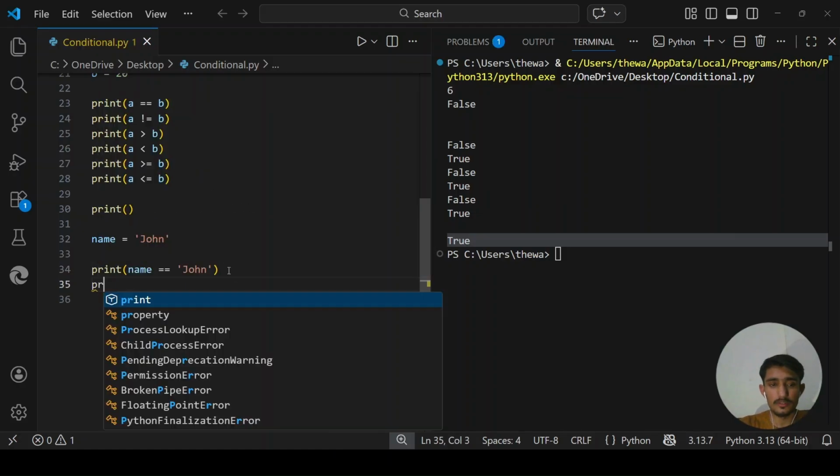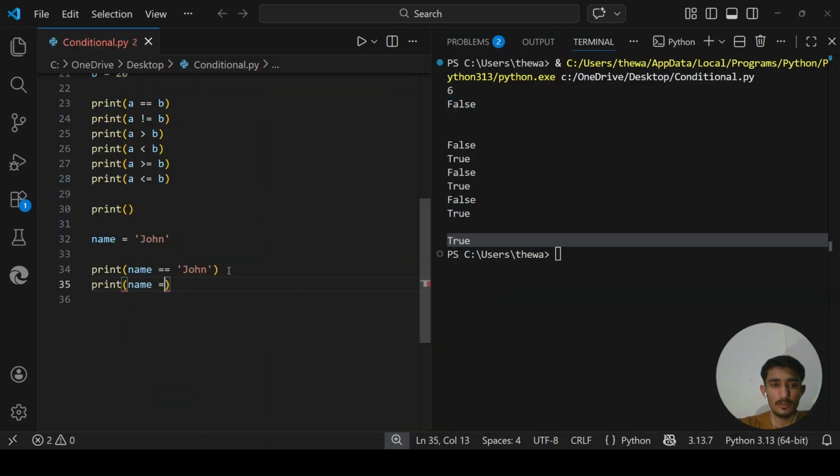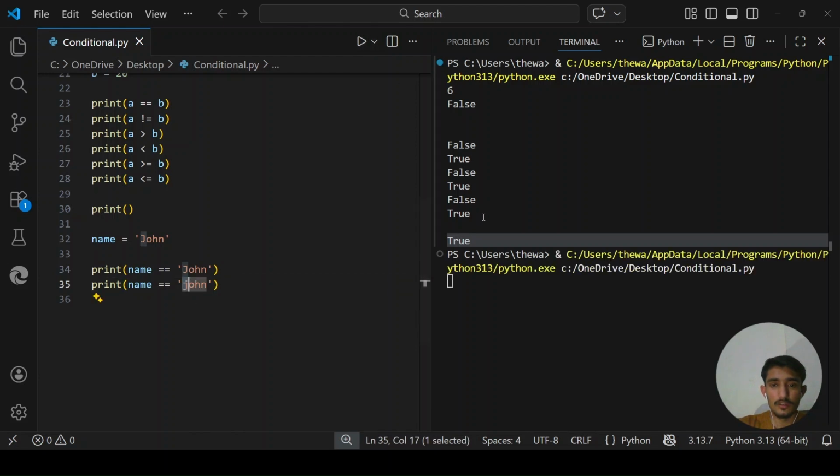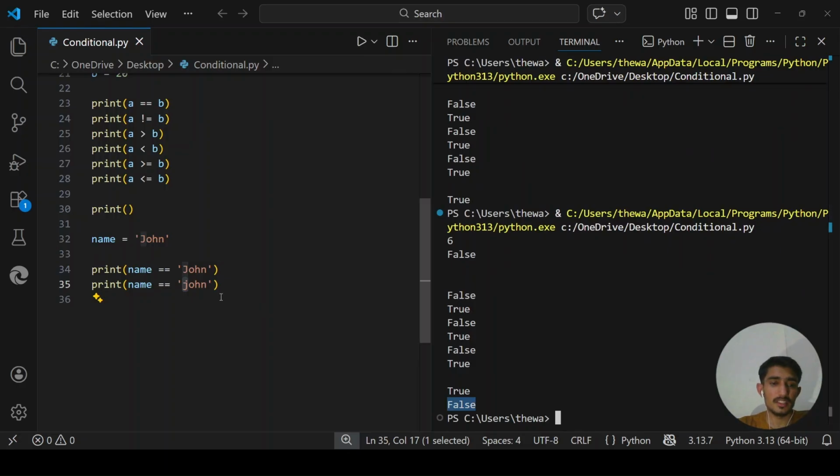Let me ask another question. Is name equals to John with a small j? This one is false, because Python is case sensitive. We know that here I defined John, the value that the variable name holds, with capital letter J. Here I am asking with small j, so it will print out false.